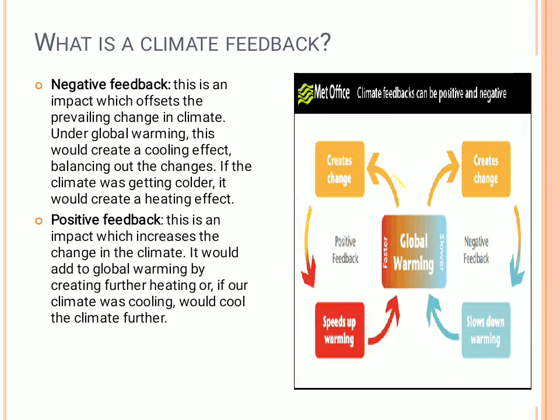that is causing the climate change. So in both ways it is dangerous for this environment, because you should have a balanced temperature. Imagine the place you belong to: if it is too cold or too warm, will you be able to survive in such a habitat? No, right? So that is why climate feedback is very important, and we have to maintain a balance between both of them so that global warming will be reduced.